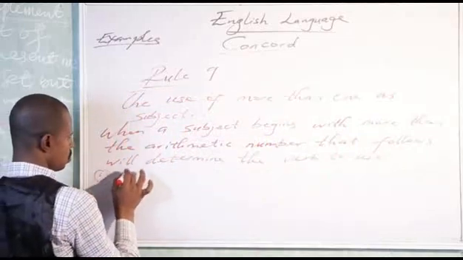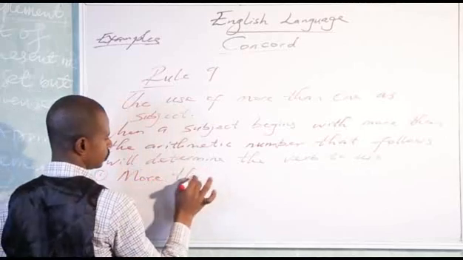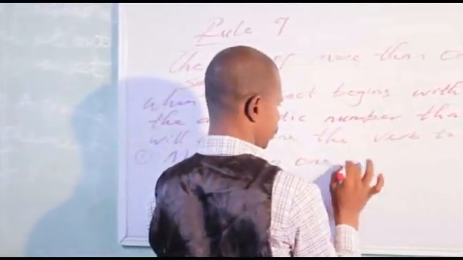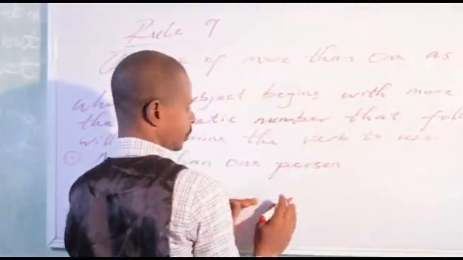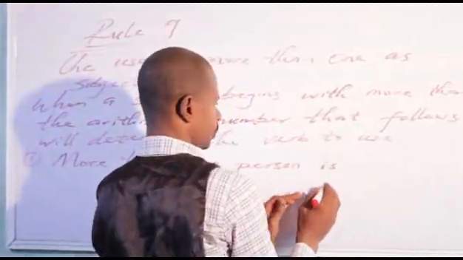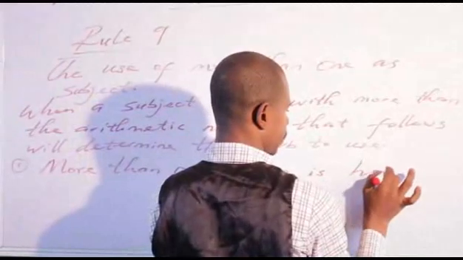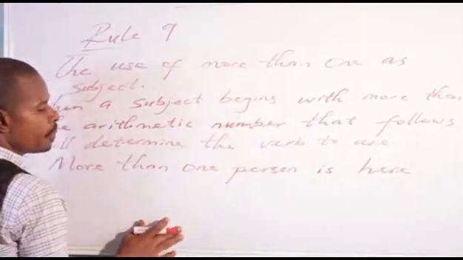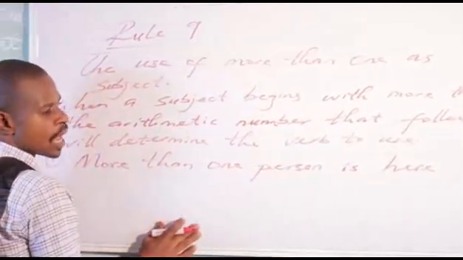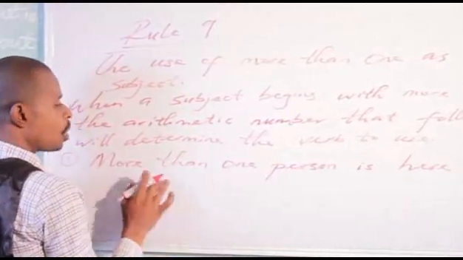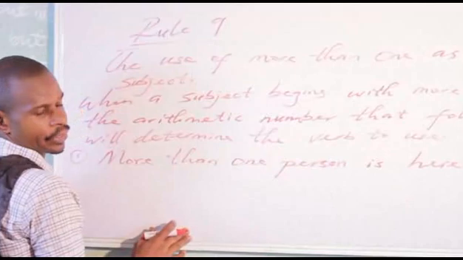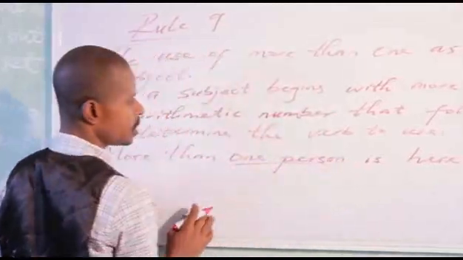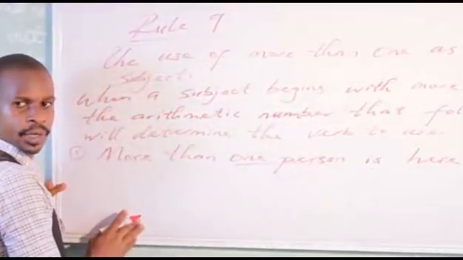Look at this. More than one person is here. More than one person. Now, if you look at the noun here, it's not written in plural. More than one person, not more than one persons. More than one person is here. And if you look at the verb, we have is.